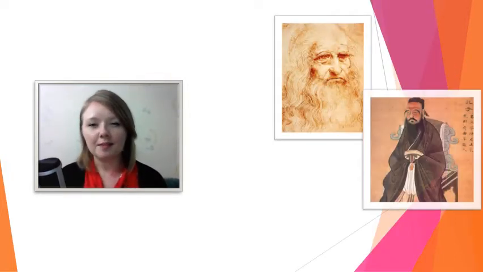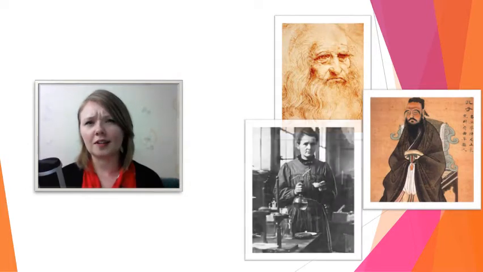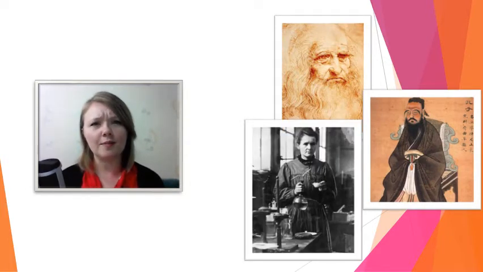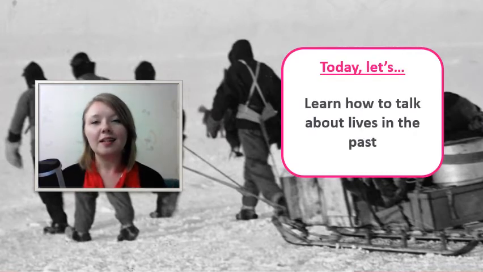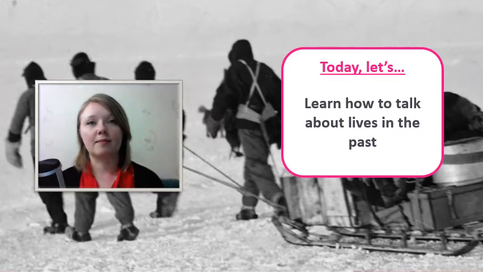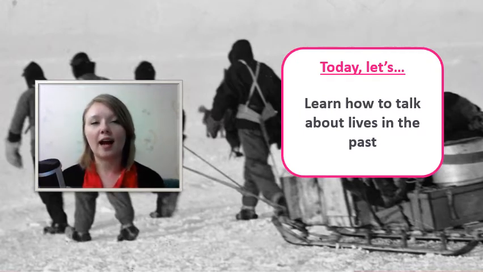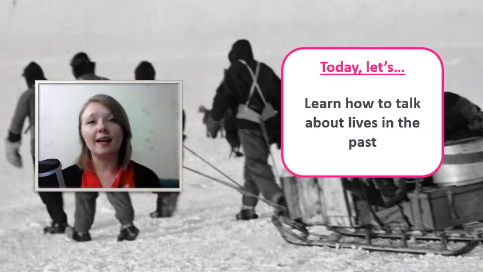Leonardo da Vinci, Confucius, and Marie Curie. What do all these people have in common? All of these people are very famous people from the past. In today's video, let's learn how to talk about lives in the past. Today we're going to learn how to talk about people and events that happened in the past.